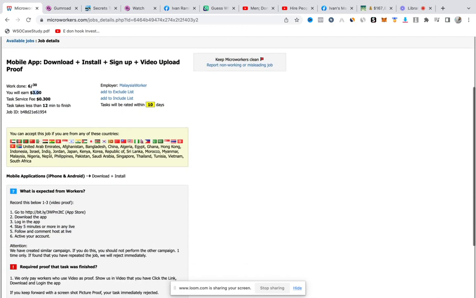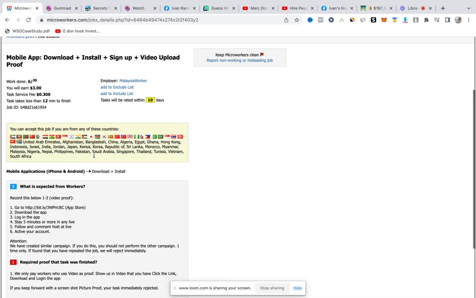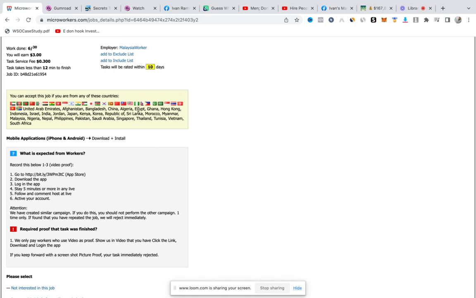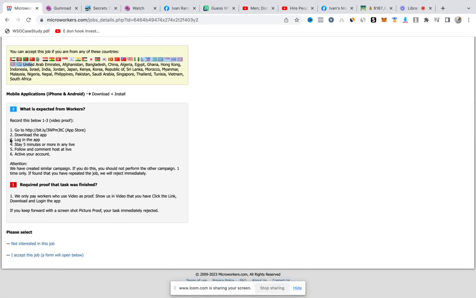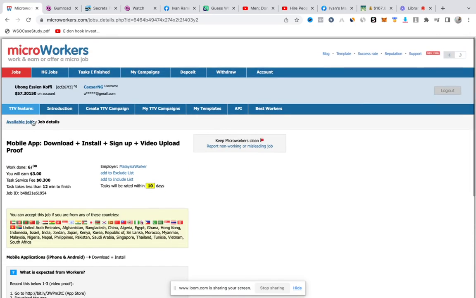All right. So these are the countries that are accepted: UAE, Afghanistan, Bangladesh, China, Algeria, Egypt, and all of these countries. So if you don't qualify for this, if you are not in any of these countries, then you will not be allowed to partake in this particular one. So you could see the instructions here: go here, do this, and all of that. So you just do all of that and then submit and then get paid.